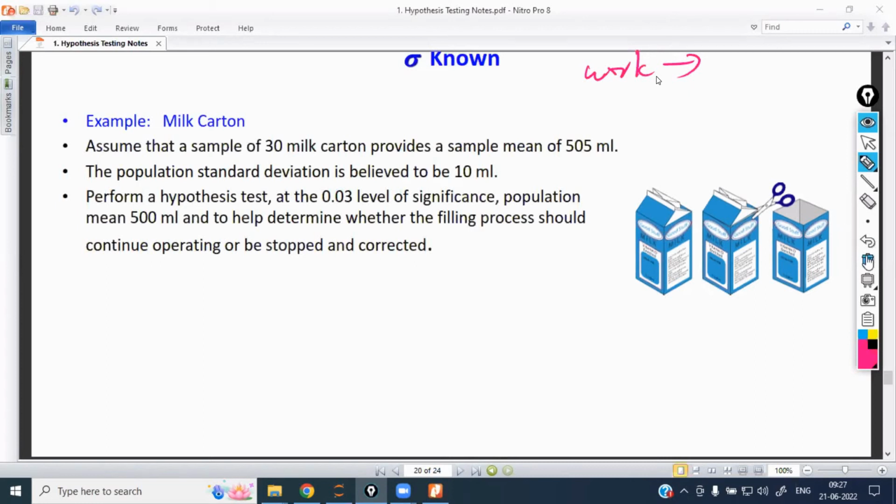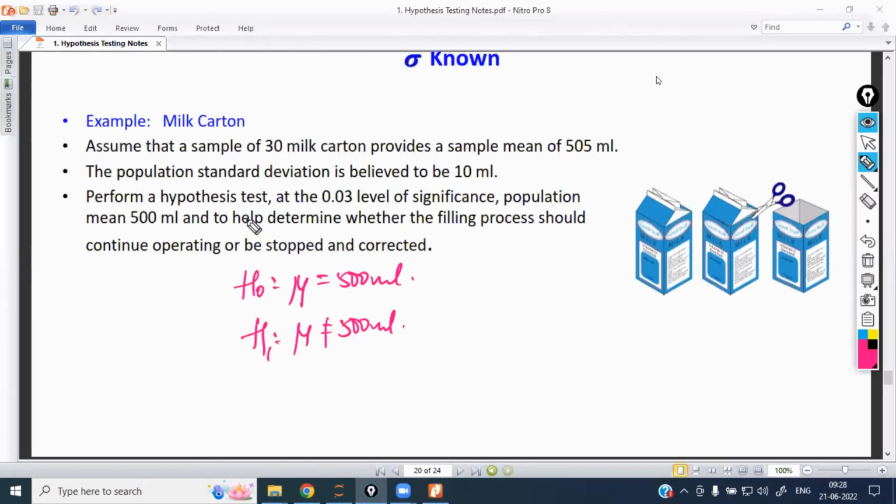Example, pure example. Okay, everything erase. Example only. How am I using the eraser and erasing? You also erase the same way. Now, let us get into this problem. Now tell me, what are the null and alternate hypotheses? Oh, already completed, right? Null is nothing but equal to 500 ml and alternate hypothesis is nothing but not equal to 500 ml.